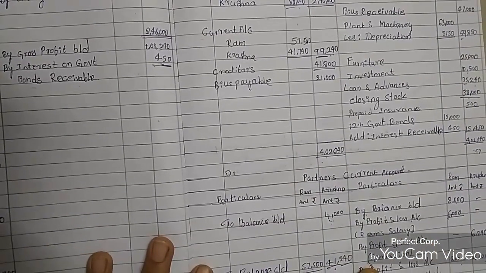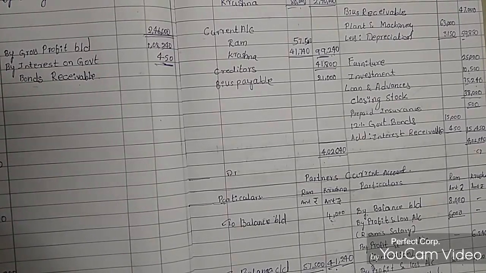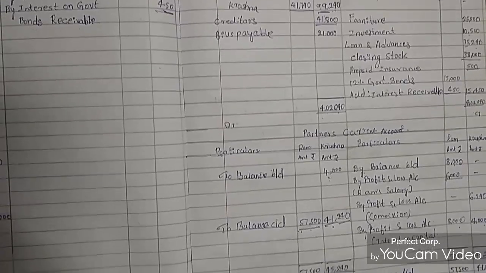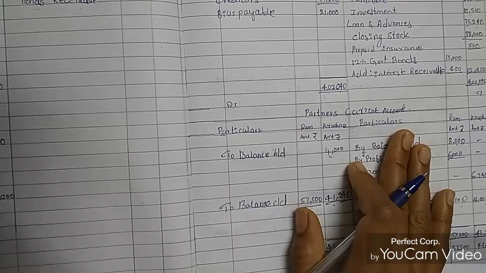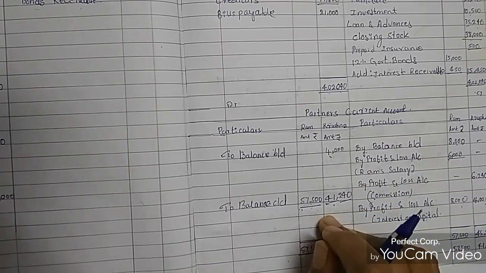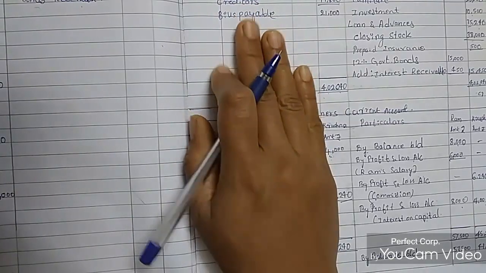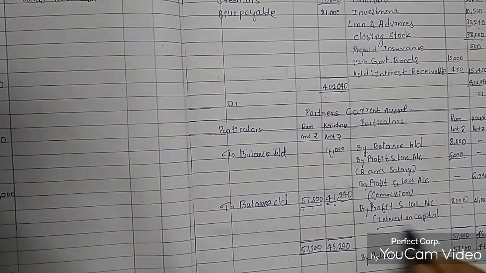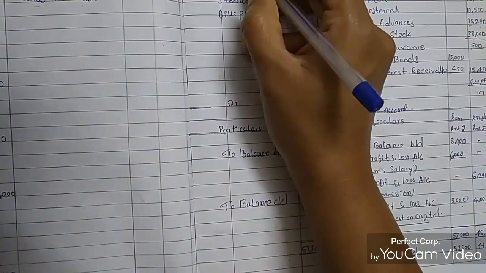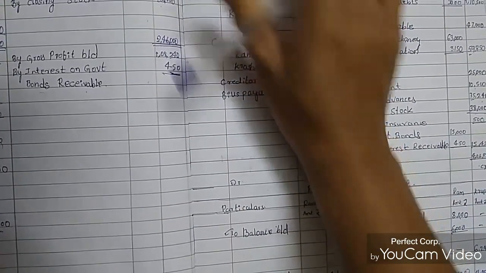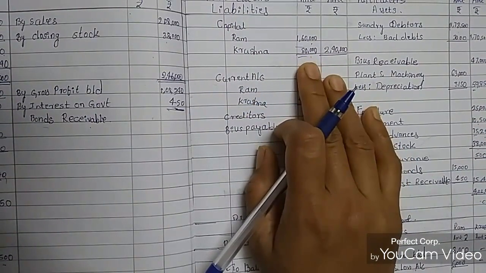This is the fixed capital method. We need to calculate the partners' current account first. Then we will come to know what the current account amount is. So we are calculating the interest on capital on the opening capital of Ram and Krishna.